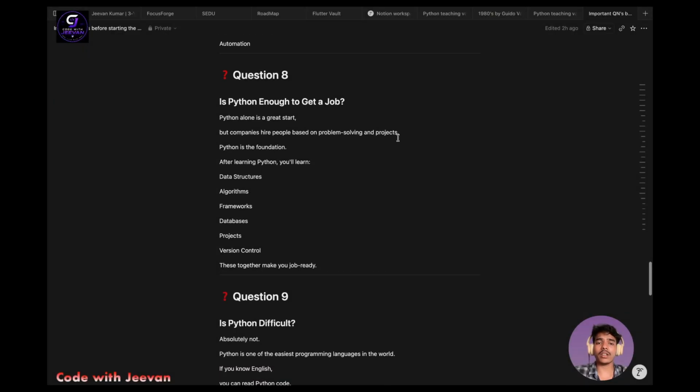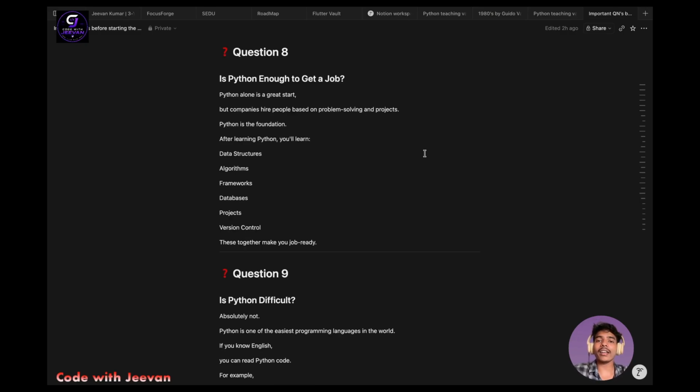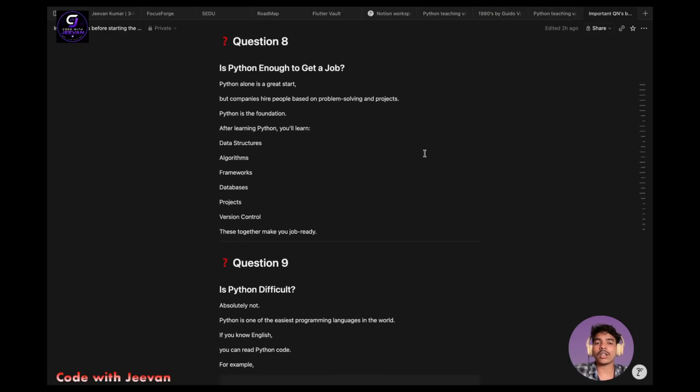Let us step into the next question, that is, is Python enough to get a job? It is a common question for every beginner in programming. I strongly recommend that it is a proper and easy language to start programming. So you can choose Python as a starting programming language. I already said that it is very easy and very powerful, easy by its syntax. It is user friendly. So I am suggesting you guys to start with Python.